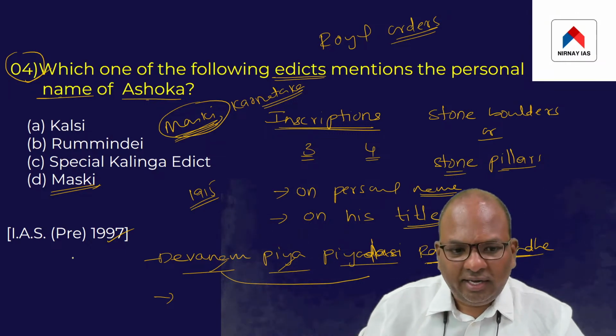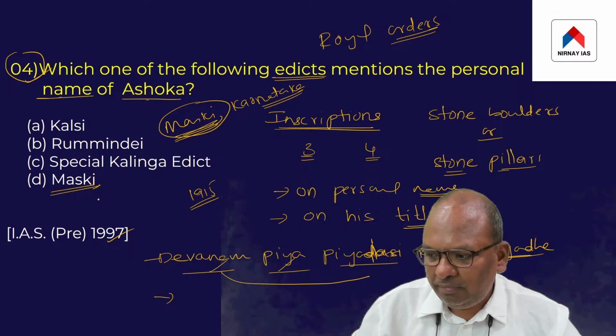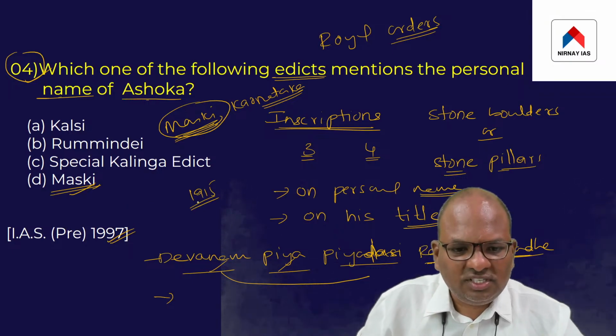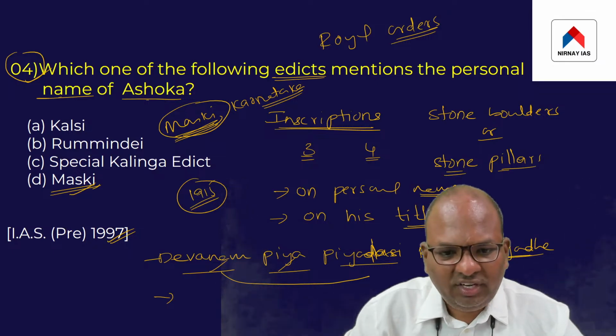I hope you all have understood the point. So the Maski inscription is very, very important, kindly remember. This inscription was discovered only in the year 1915 AD.